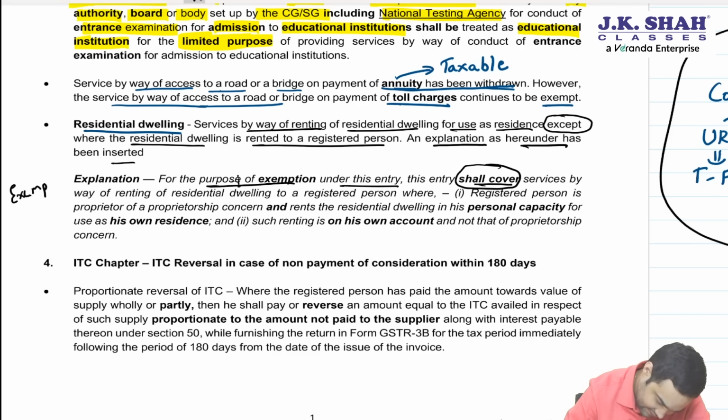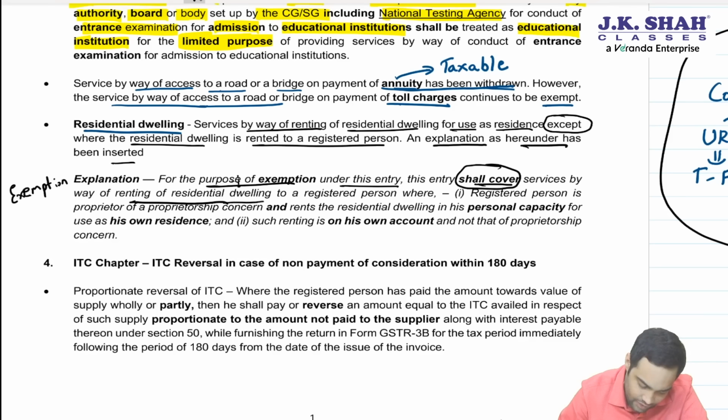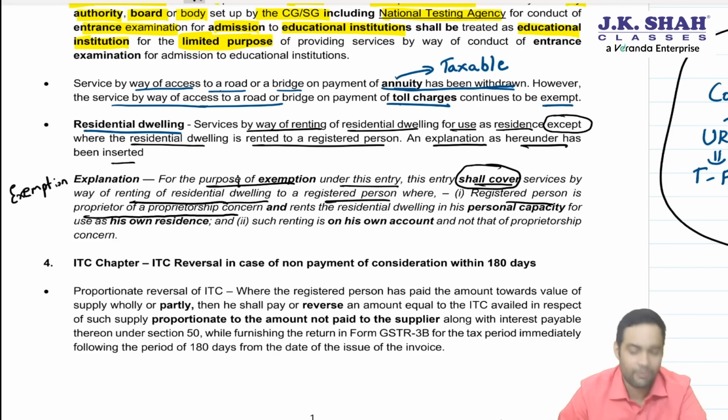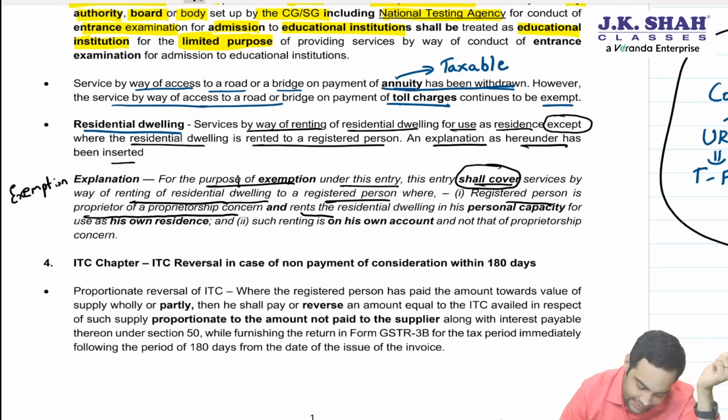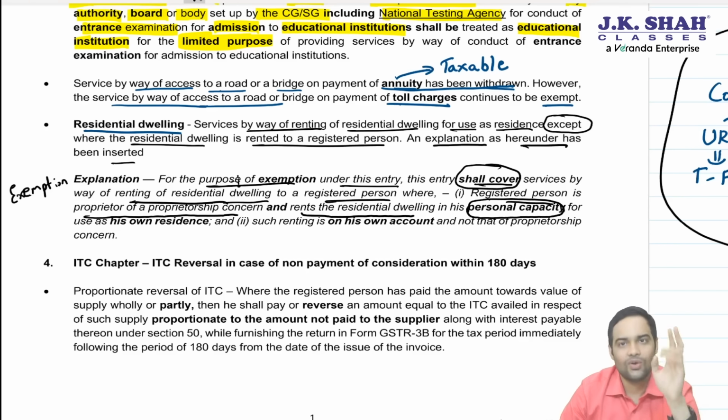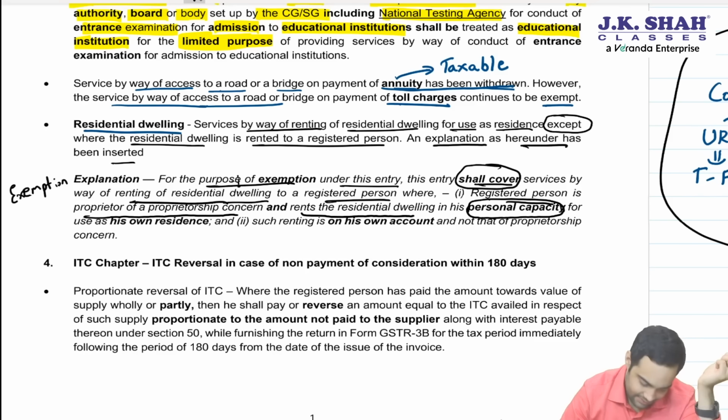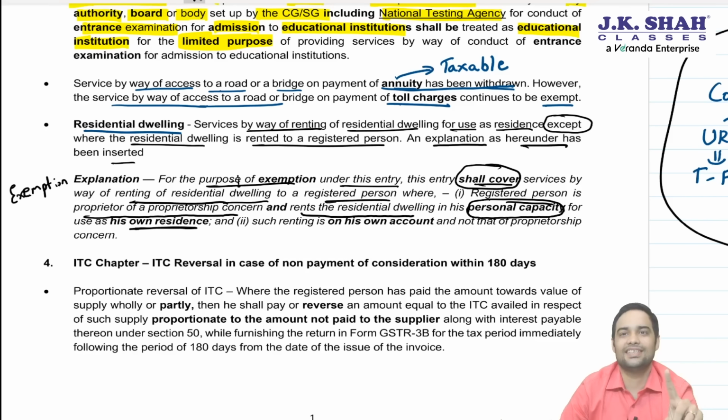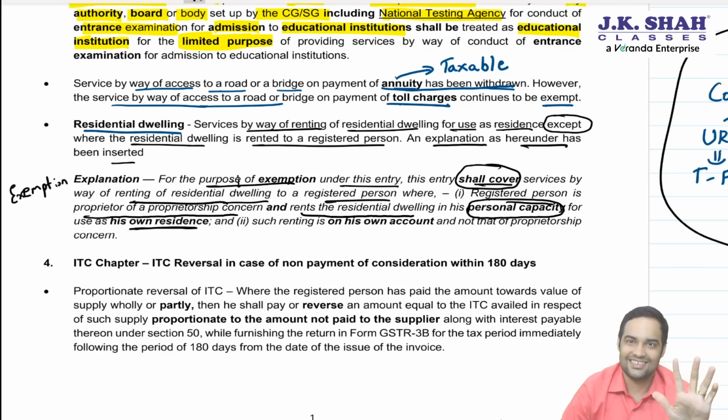It will be exempt. What shall it cover? Let's see. Service by way of renting of residential dwelling to a registered person, where the registered person is a proprietor of a proprietorship concern, not allowed for companies, etc., and rents the residential dwelling in his personal capacity for his own residence.